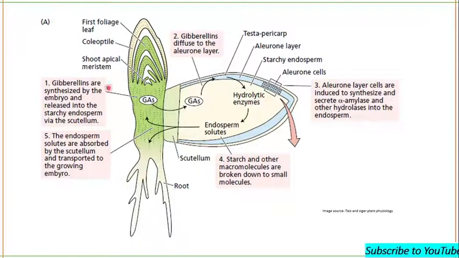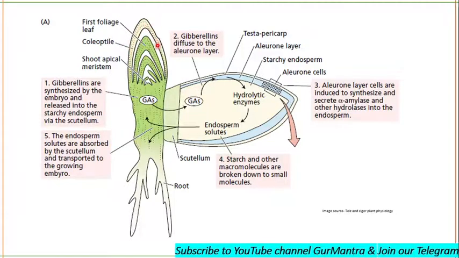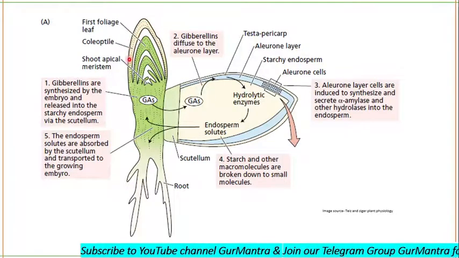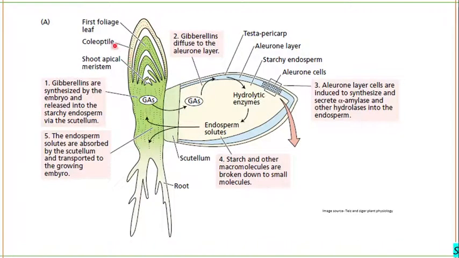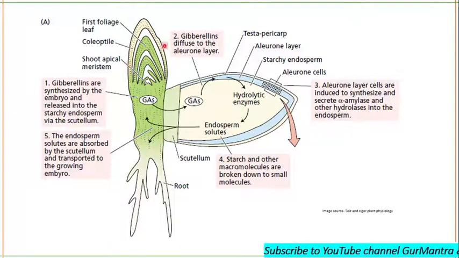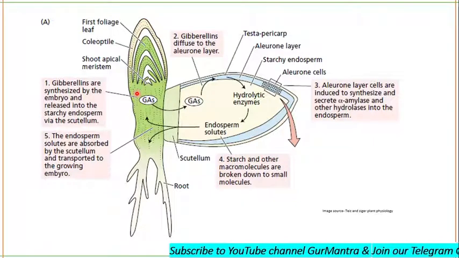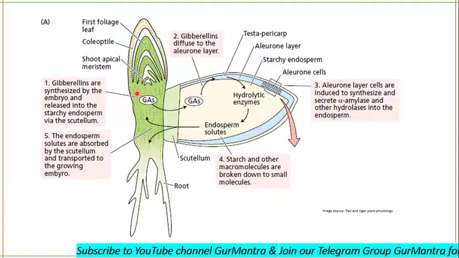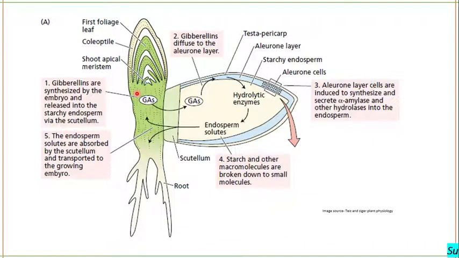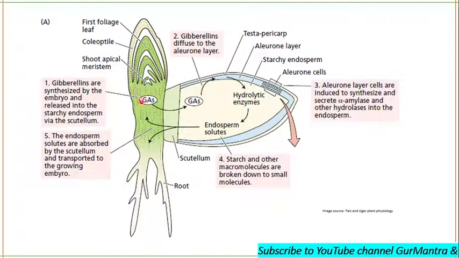See, this is the first foliage, coleoptile. Okay, shoot is covered by a protective sheath known as coleoptile. This is the shoot apical meristem. This is the embryo actually. Okay, this is the embryo of monocots. Fine. For example, maize. Embryo synthesizes the gibberellic acids.